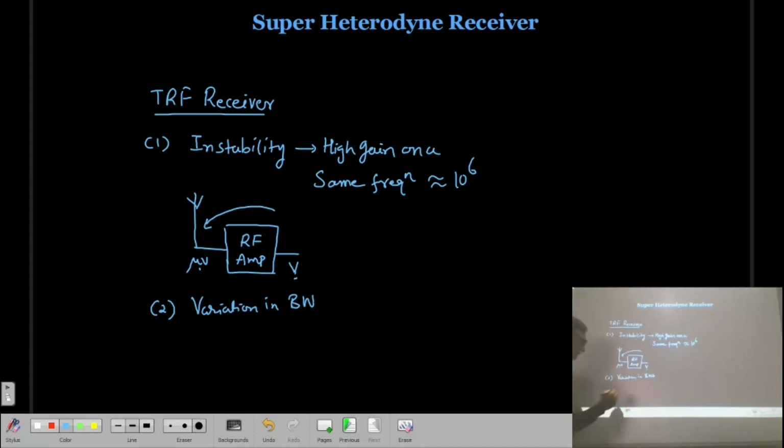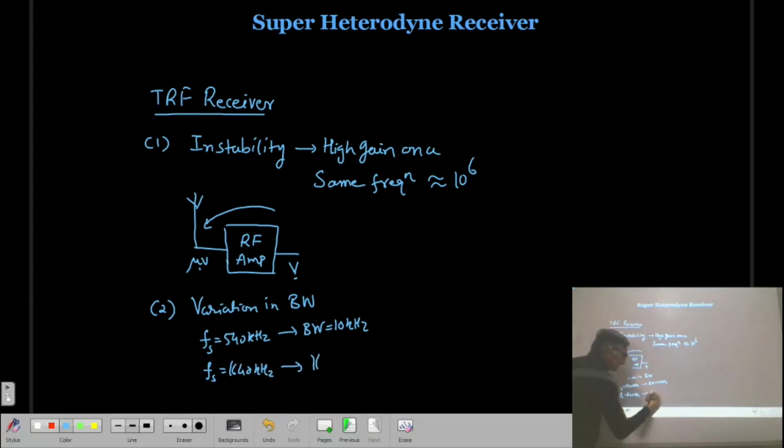If we tune to a lower frequency, let us say 540 kilohertz, the bandwidth is 10 kilohertz. And as we tune to a higher frequency, that is 1640 kilohertz, then the bandwidth increases to 16.4 kilohertz.